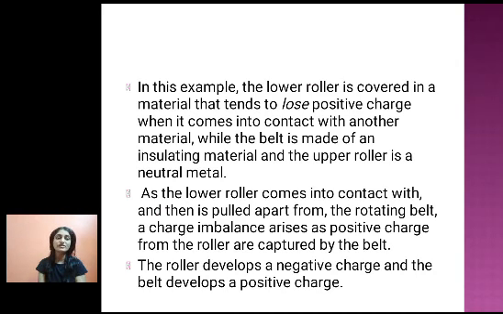In our example, the lower roller is covered in a material that tends to lose positive charge when it comes into contact with the belt, which is made of an insulating material, and the upper roller is neutral metal. As the lower roller comes into contact with and is then pulled apart from the rotating belt, a charge imbalance arises as positive charge from the roller is captured by the belt, and the roller develops a negative charge, and the belt develops a positive charge.